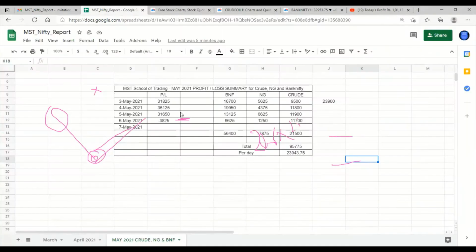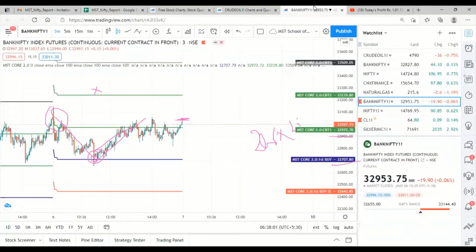Here I have calculated, I entered here yesterday. So yesterday, as far as Bank Nifty is concerned, we are in a profit of 6,625 rupees for a single lot. If you have taken 10 lots, then you are in a profit of 66,000 plus. Okay, the second one: what script are we looking into? We will be looking into crude oil.